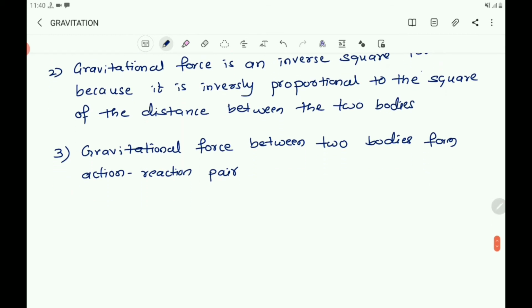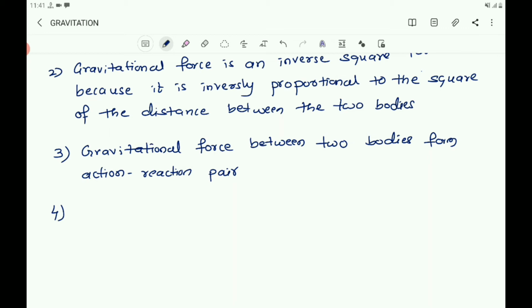Then let us take the fourth one. Gravitational force between two small bodies is very small, and the gravitational force between two large bodies is very large. Here, the gravitational force between two tiny particles or two small bodies is very small. That is, gravitational force between atom and atom and molecule.